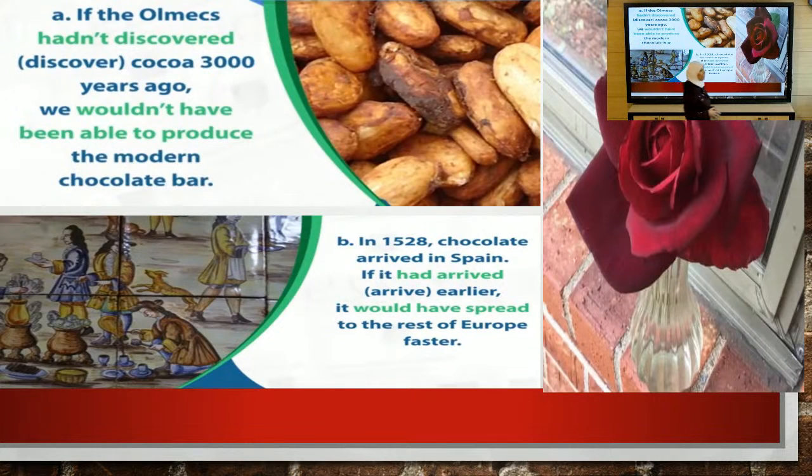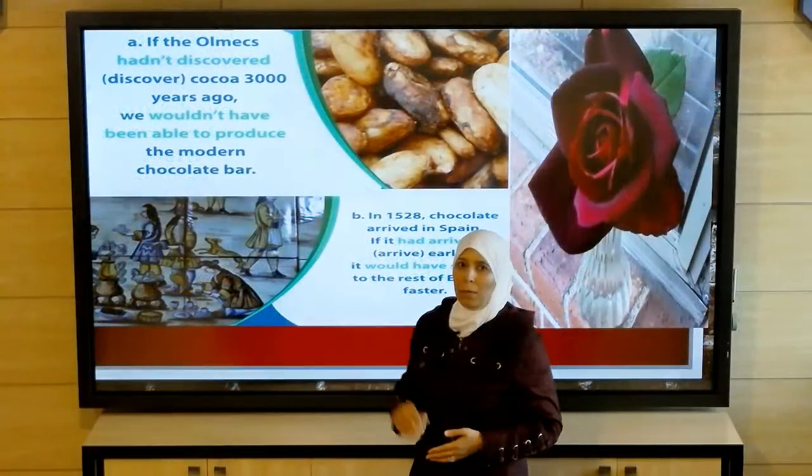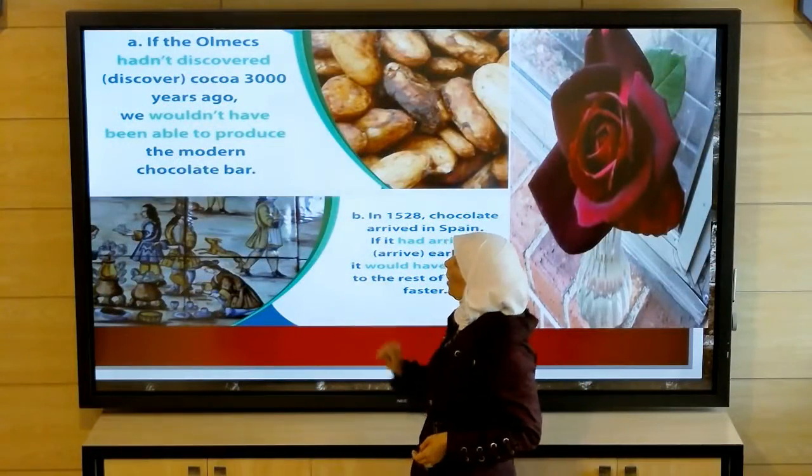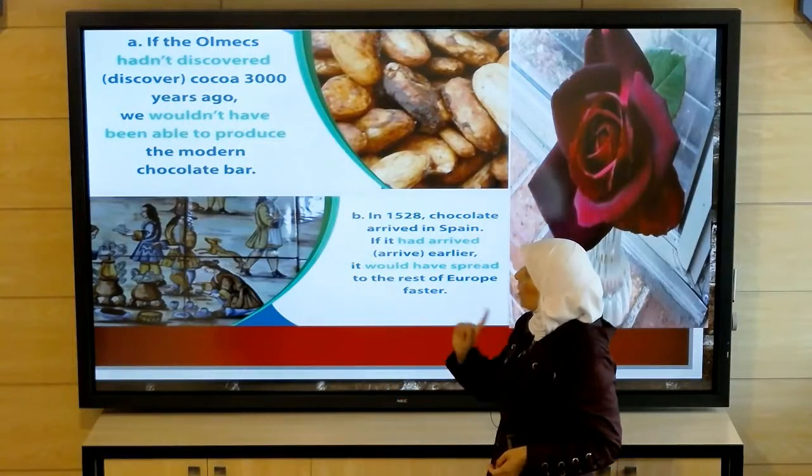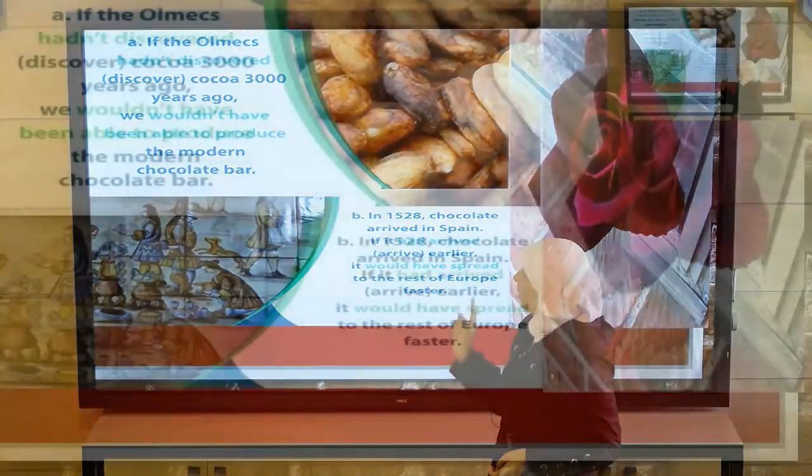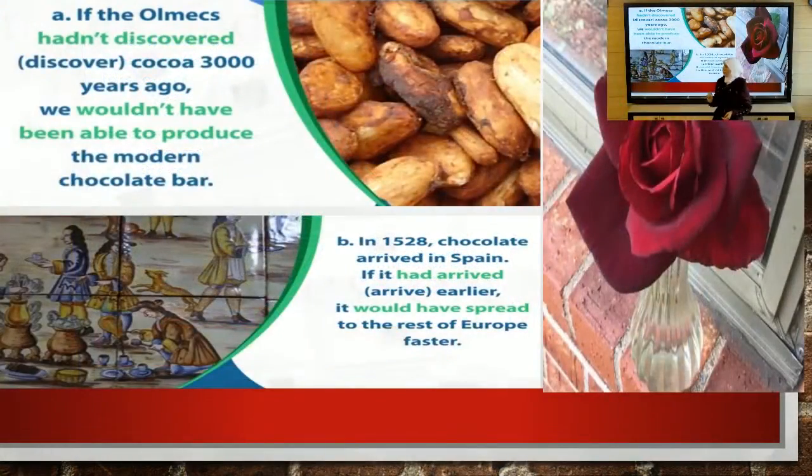I use it in negative form because the main clause is in the negative form. We wouldn't have been able to produce the modern chocolate bar. It is in the negative form, so I also use negative in the if clause. If the Olmecs hadn't discovered cocoa beans 3,000 years ago, we wouldn't have been able to produce the modern chocolate